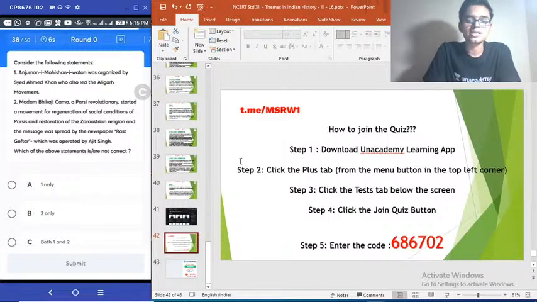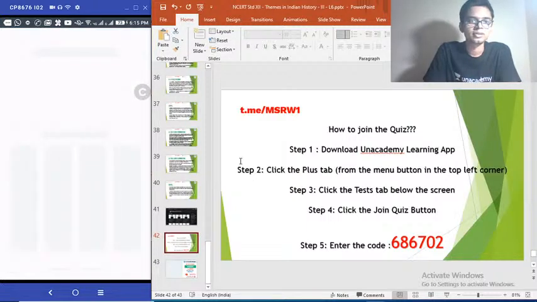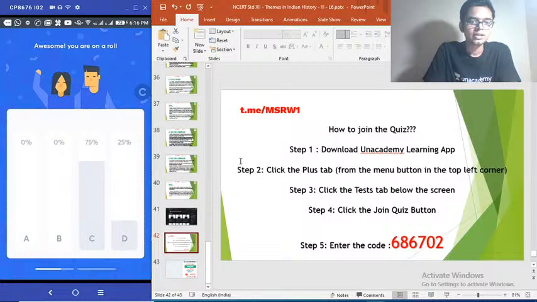Which of the above statements is or are correct? I think this is a fairly easy question. 75% of you going for option C there.